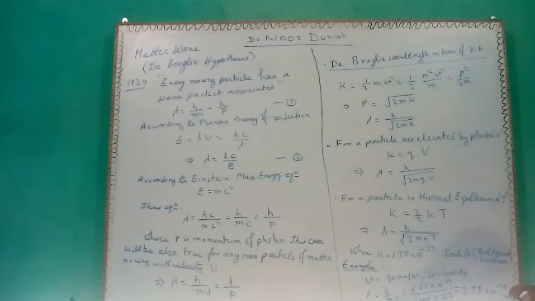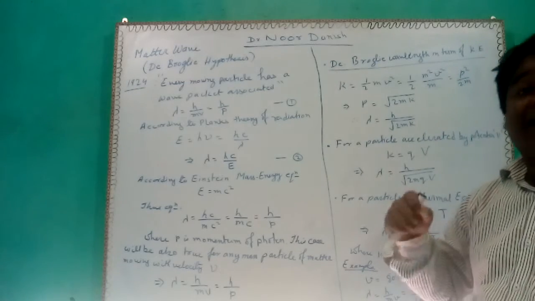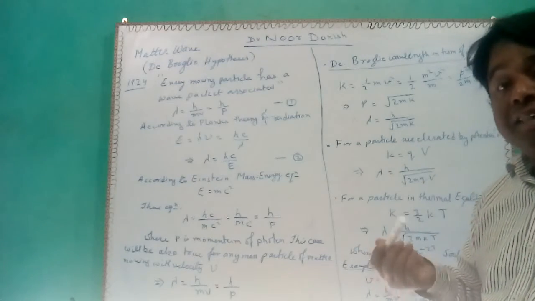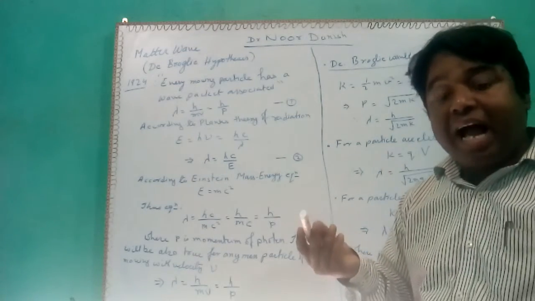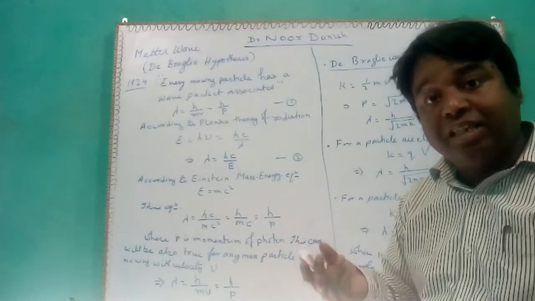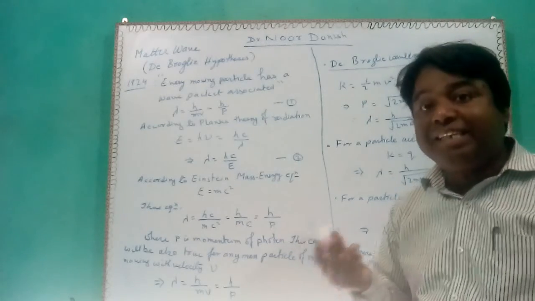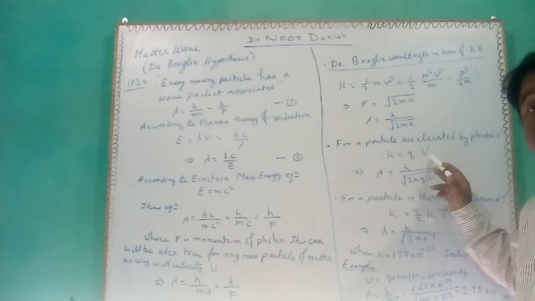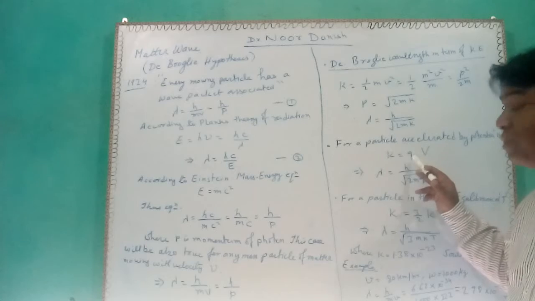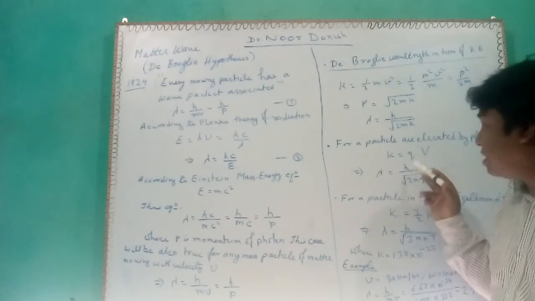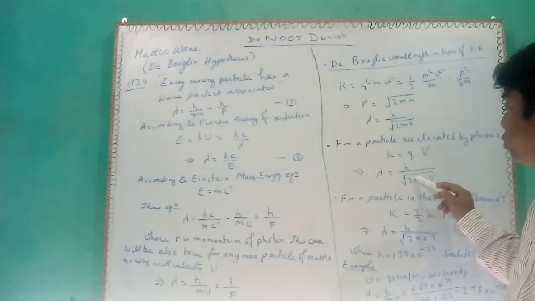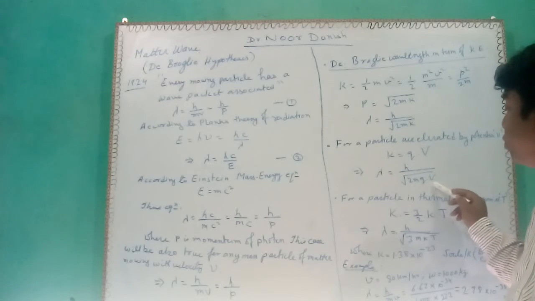This was for a particle accelerated physically, like my car or motors. But particles can also be accelerated by an electric field, as is the case in accelerators. So what will happen there? Kinetic energy will be equal to the charge of the particle being accelerated into the potential applied. So in this case, lambda will be equal to h upon root over 2mqV.